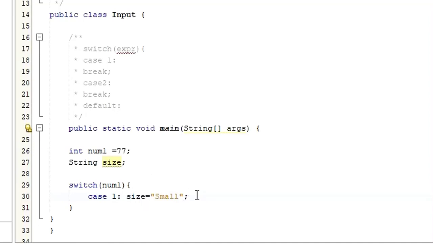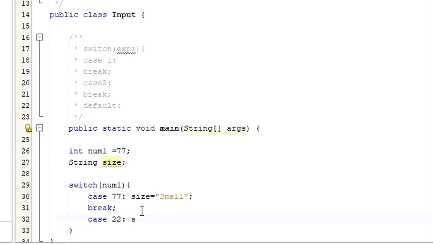So this is the first one. Now I'm going to use the break, because if this first condition is true, it's going to execute this part, right? Then, instead of case 1, let me just pass the values here, because I said 77, so I'm going to say 77, right? Then let me create different cases. Let me say case any number, 22.